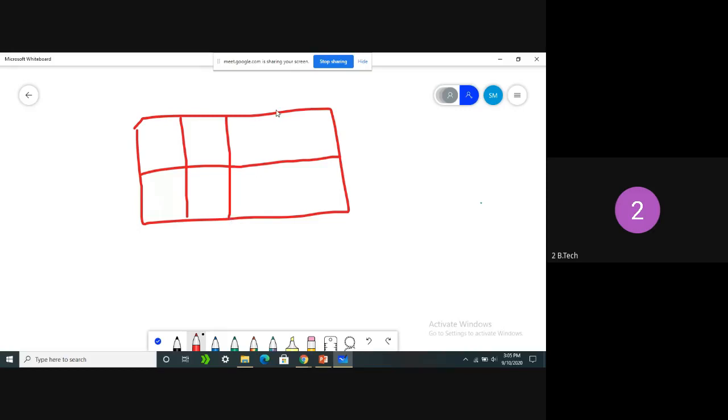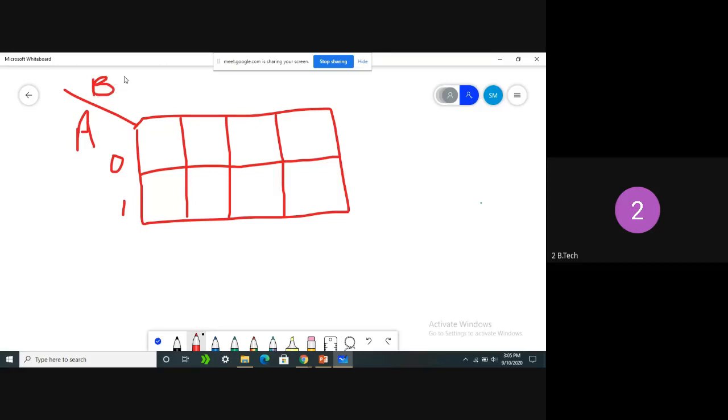So this is the 3 variable K-map A, B, C. What is the order? A, B, C. We need to take A here. What is the range of A? A will be 0 or A will be 1. What are the remaining variables?